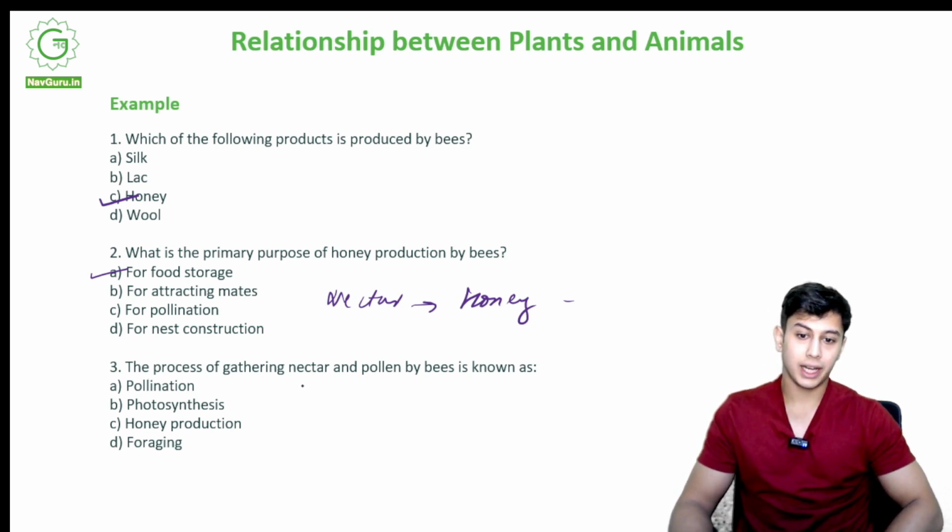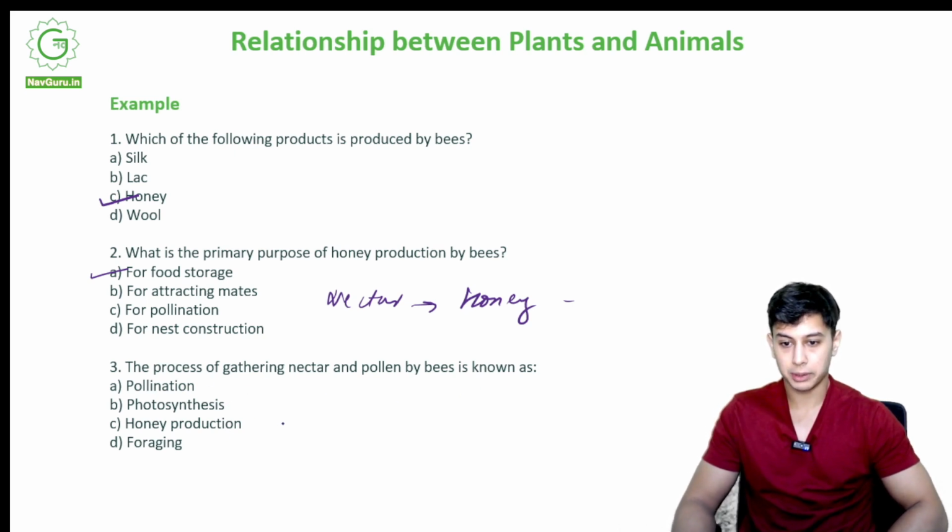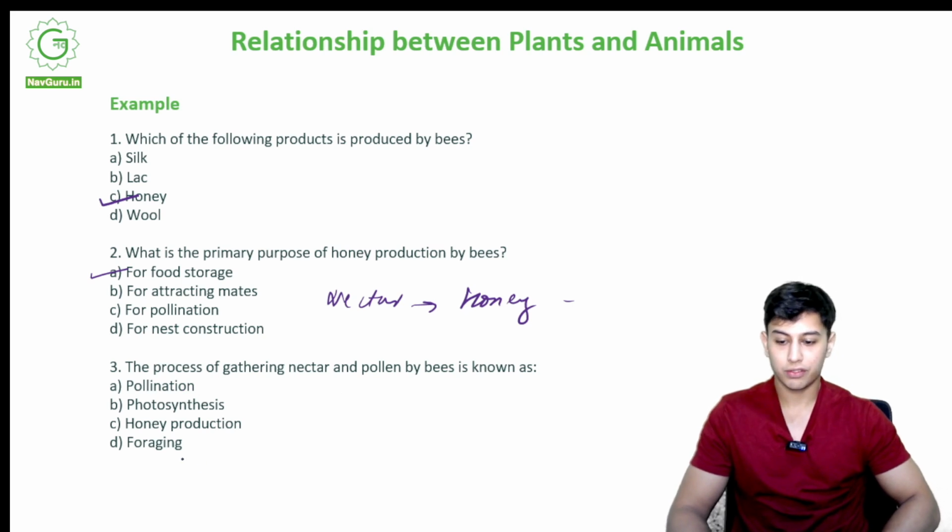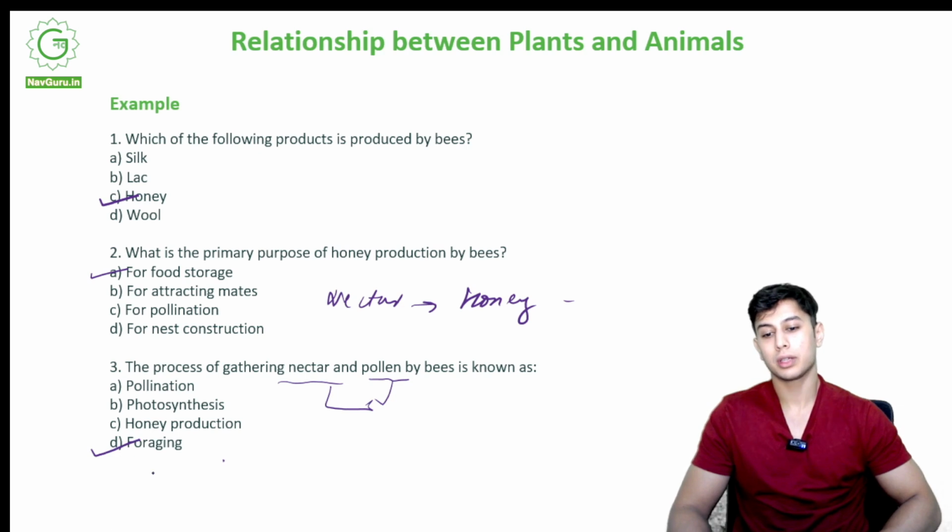Hence, it is for food storage. The process of gathering nectar and pollen by bees is known as pollination, photosynthesis, honey production, foraging. The correct option is foraging.